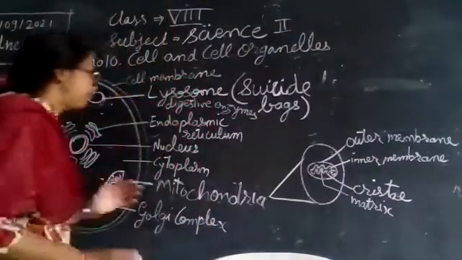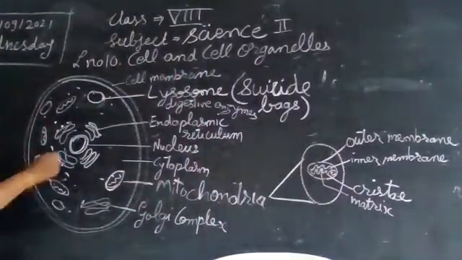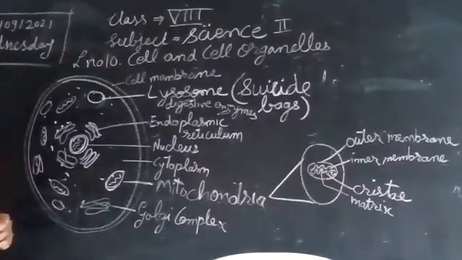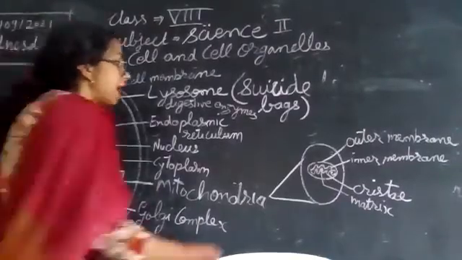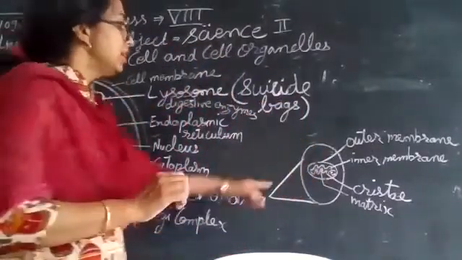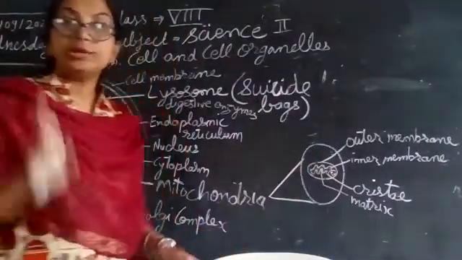So you see, up till now, which organelle have we studied that has DNA? There are chromosomes inside the nucleus, so the nucleus has DNA in it. And the other cell organelle having DNA in it is the mitochondria.